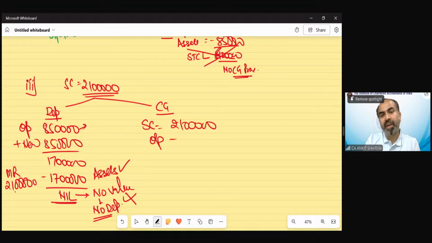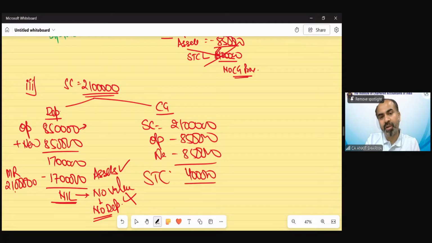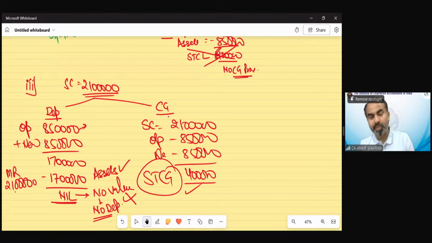And of course, opening WDV 850, new asset purchased 850, remaining 4 lakh would be your gain. This is short-term capital gain. So in this point number 3, there would be no depreciation, but there would be always gain in this case. I hope it's clear now.